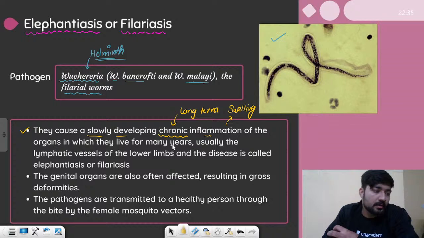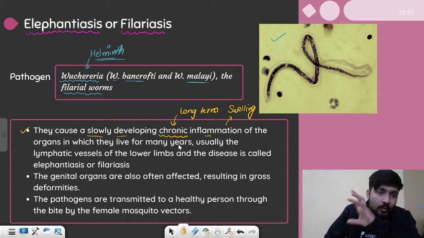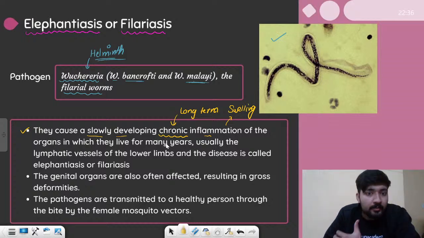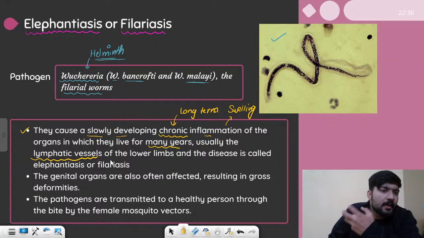So see, this particular pathogen can enter your body and you would not notice for a very long time. They can live in our body for a lot of years without even harming us, right? So where do they live basically? They live in the lymphatic vessels, right? We have two types of vessels, blood vessels and lymphatic vessels, right?